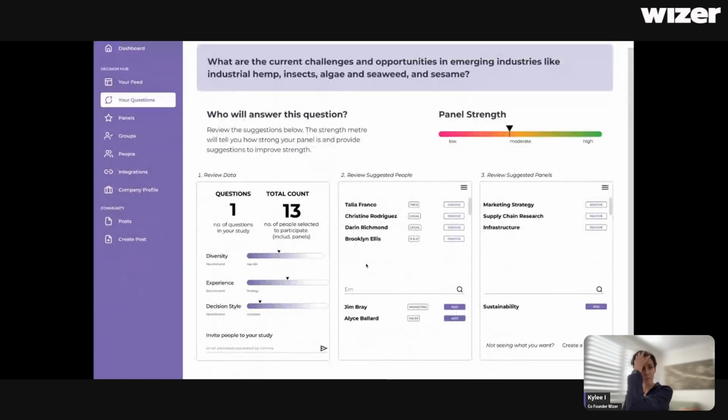Then you come here and you can add people, the people that you want to ask. It's also saying our panel strength is moderate at the moment, so it's telling us what we might be missing in diversity, experience, and that cognitive decision style.